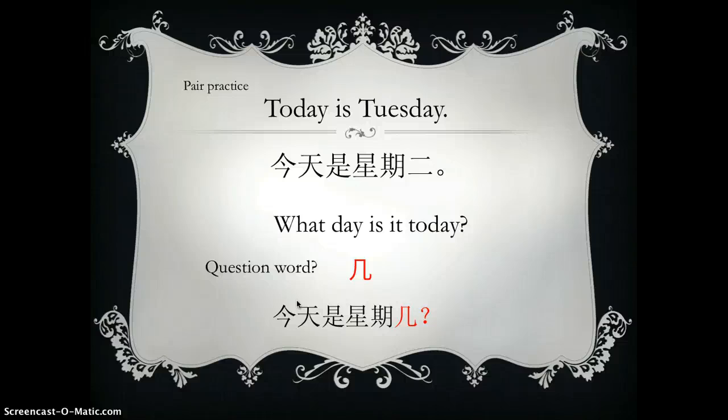So when you ask about the date, you will say 今天是几月几号, which month, which day. And this one is 今天是星期几. It's asking which weekday today is. So now you're asking about a number also, right? So we use 几. The same rule, but in a different structure, right?